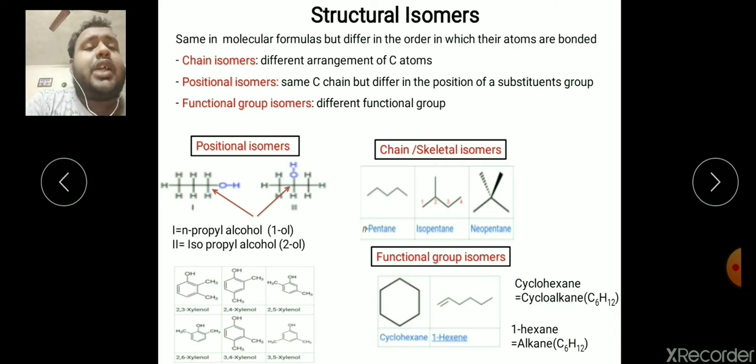Let's go for the chain isomer. These are also called skeletal isomers. Here the example is n-pentane and isopentane. Another is the functional group isomer. These are isomers of the same formula, but the functional group is different. Here we see the structures of cyclohexane and hexene. Both have the formula C6H12. The first one has the cycloalkane group, and the second one is called an alkene group. So they differ in terms of the functional group.